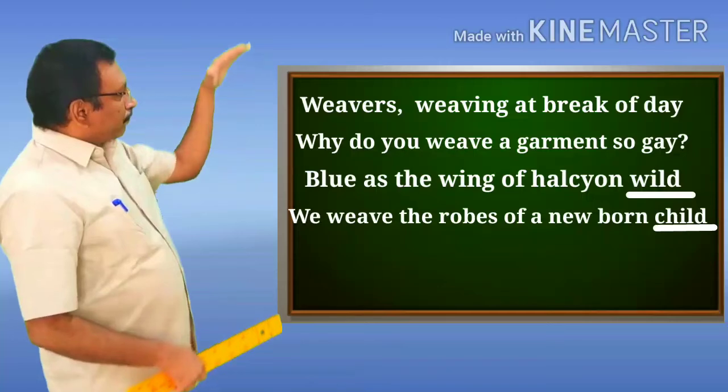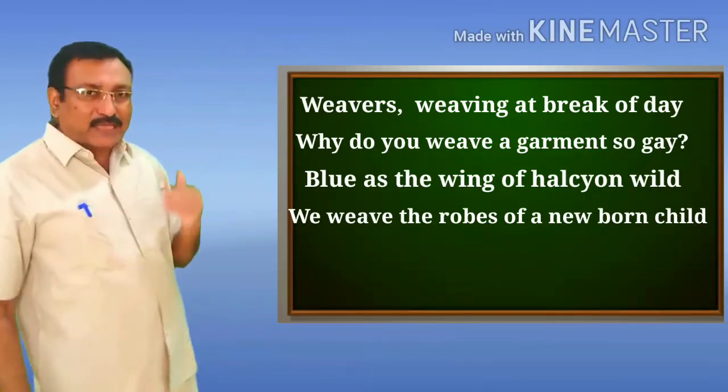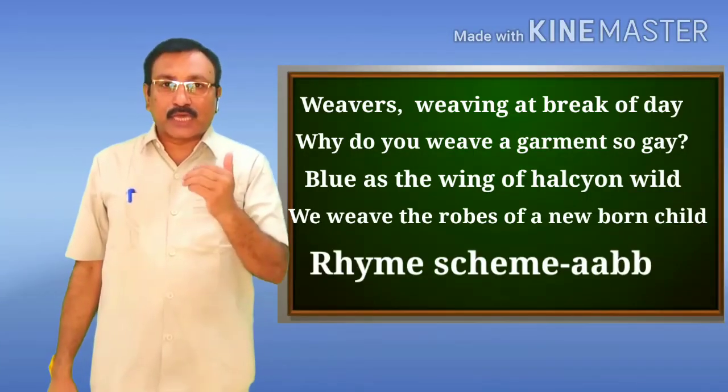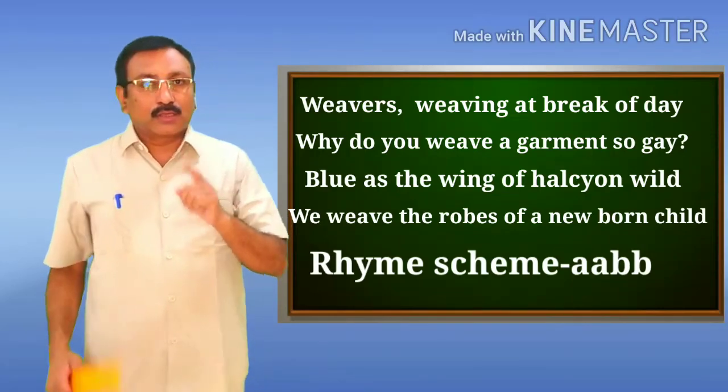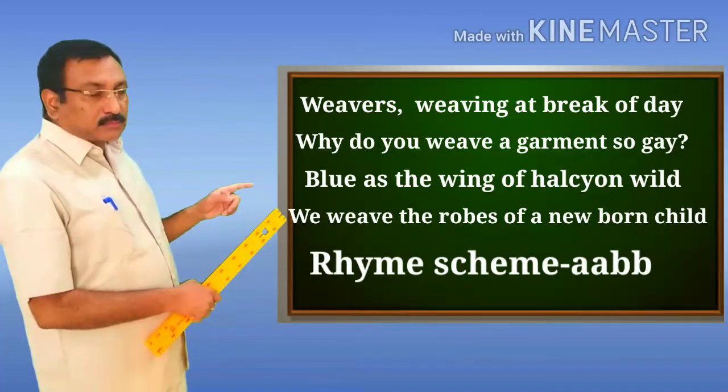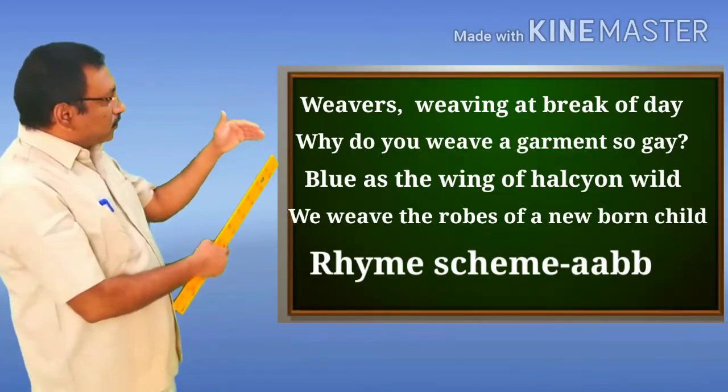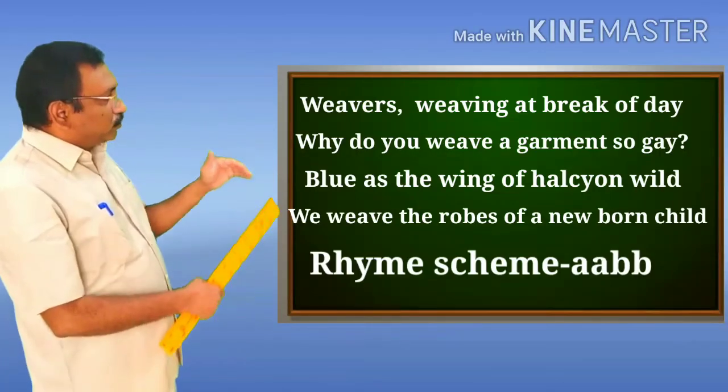and therefore the first stanza has the rhyme scheme A, B, B, day, gay, wild, child.